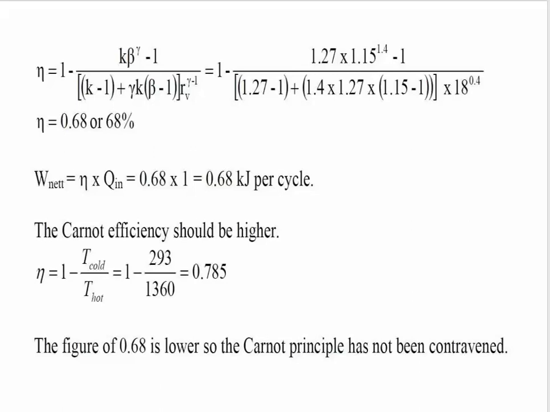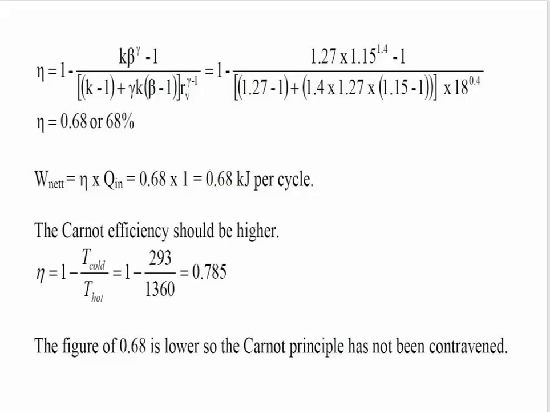From the above equation, we find that 0.68 is the efficiency of the engine, and the heat input is 1. It means the value of net work done is 0.68 kilojoule per cycle.